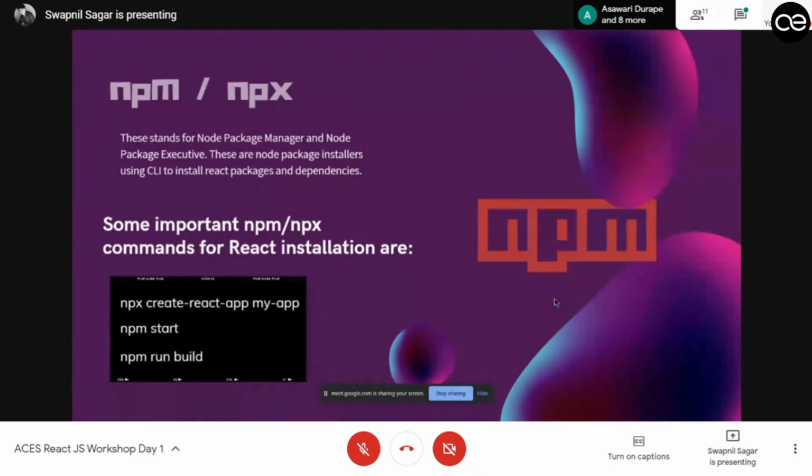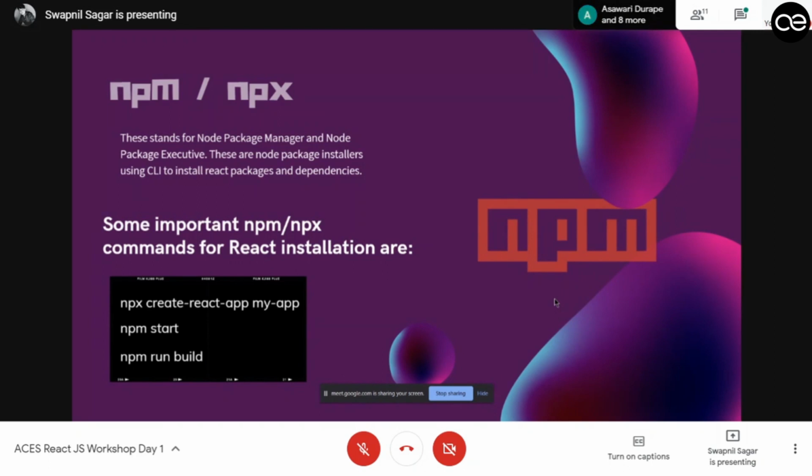Now let's come to NPM. NPM is Node Package Manager, and NPX is Node Package Executor. What is the difference between them? Node Package Manager is a command line interface, an extension of Node, which allows us to install packages inside our React application or any JavaScript application. The basic difference is that Node Package Manager allows us to install any package in your system.